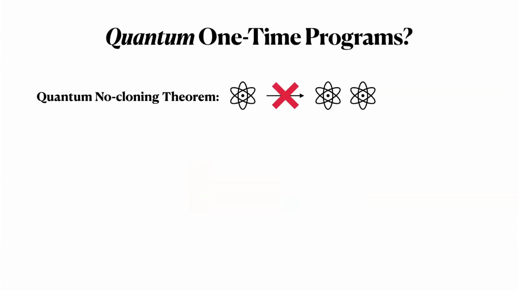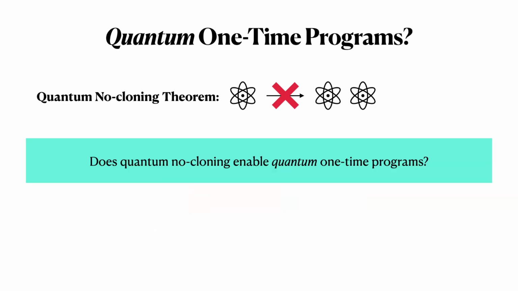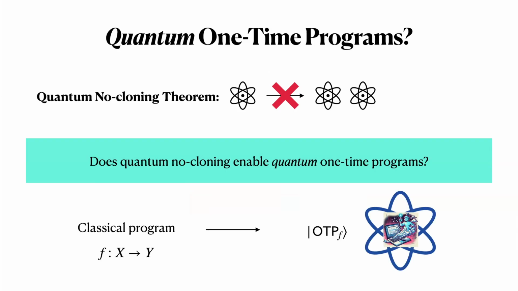However, in the quantum setting, the picture changes. We have the quantum no-cloning theorem, which says that quantum states are in general unclonable. And so the copying attack from before doesn't necessarily work. This presents the following question. Can we construct quantum one-time programs? The idea would be to take our program and represent it as a quantum state so that anytime the user measures the output of the program, it's a destructive measurement that destroys the state and makes it useless for answering future queries.